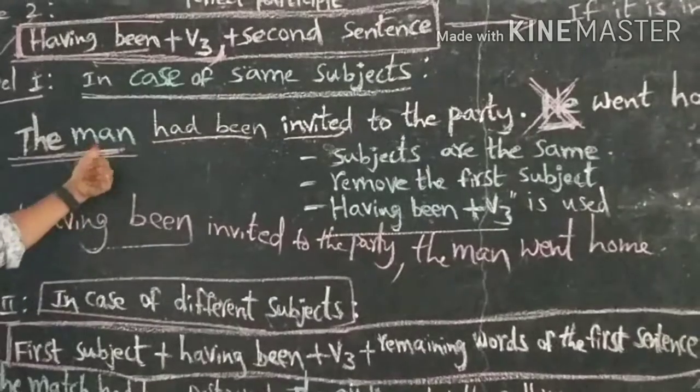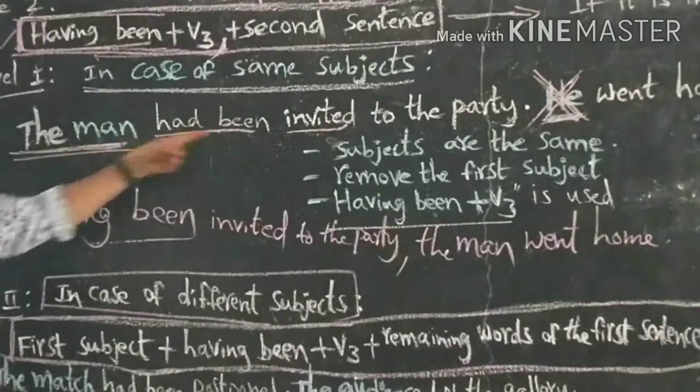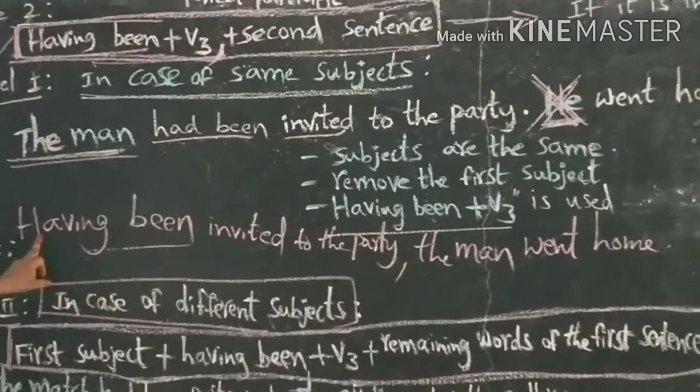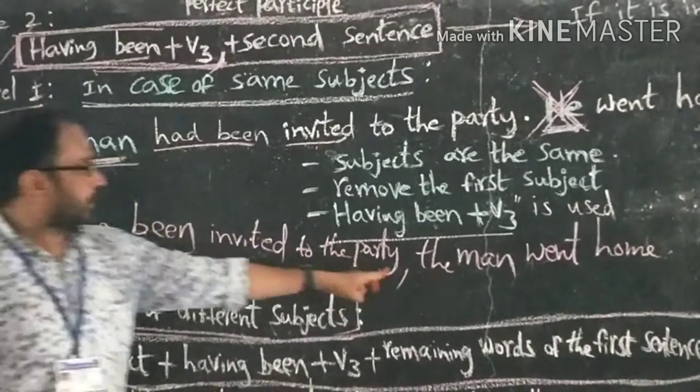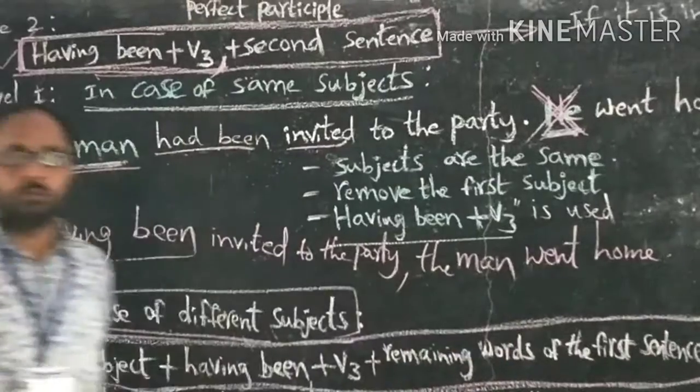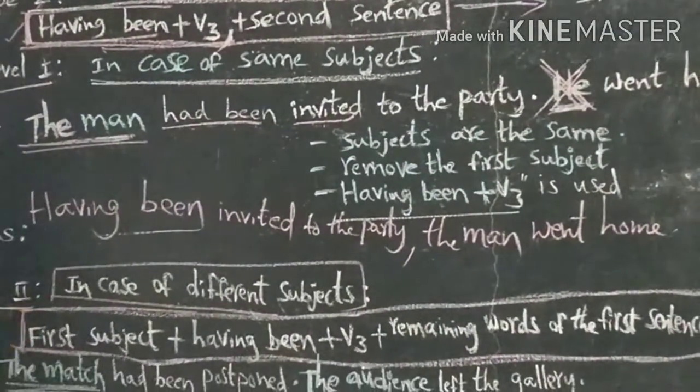So we should use noun in place of the pronoun. Having been invited to the party, noun is used here. The man went home. Okay. In the type 2,